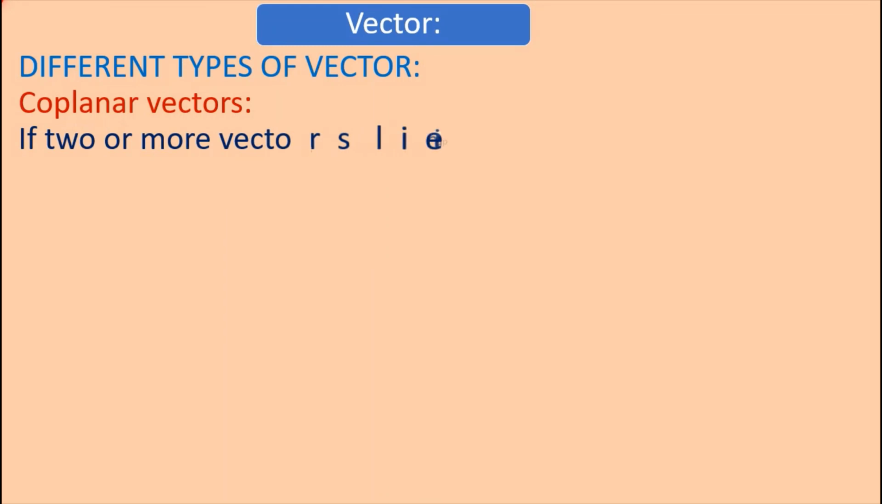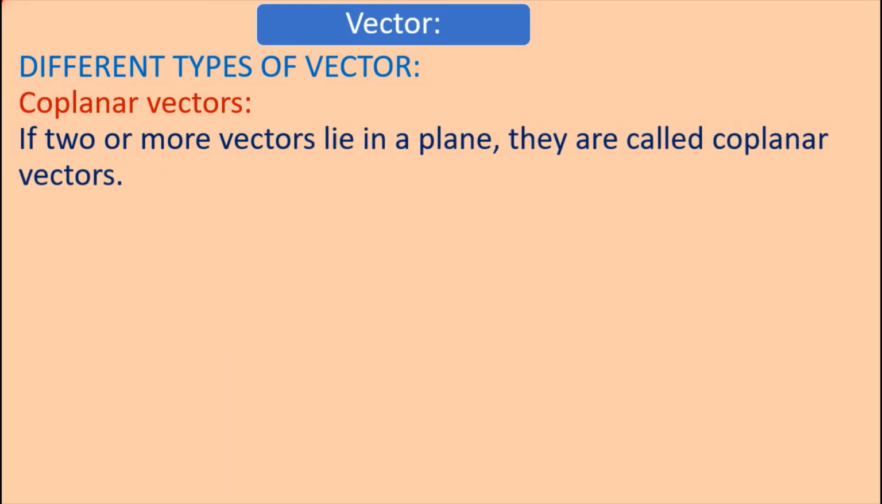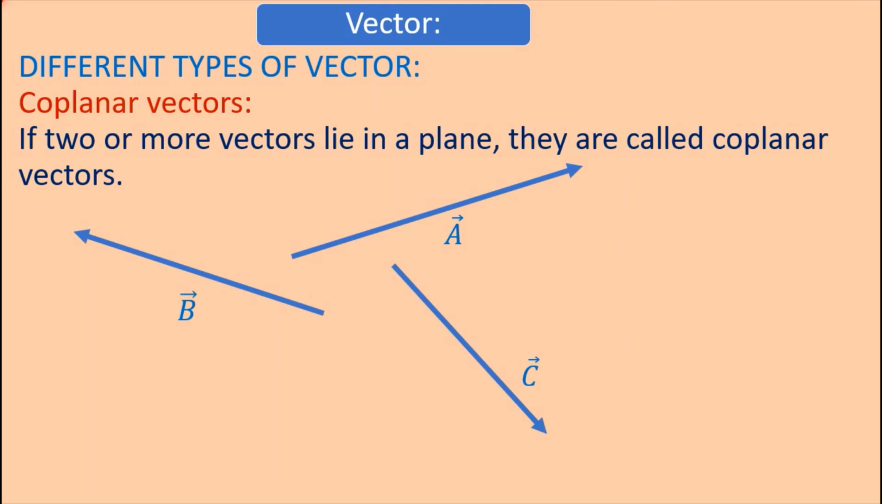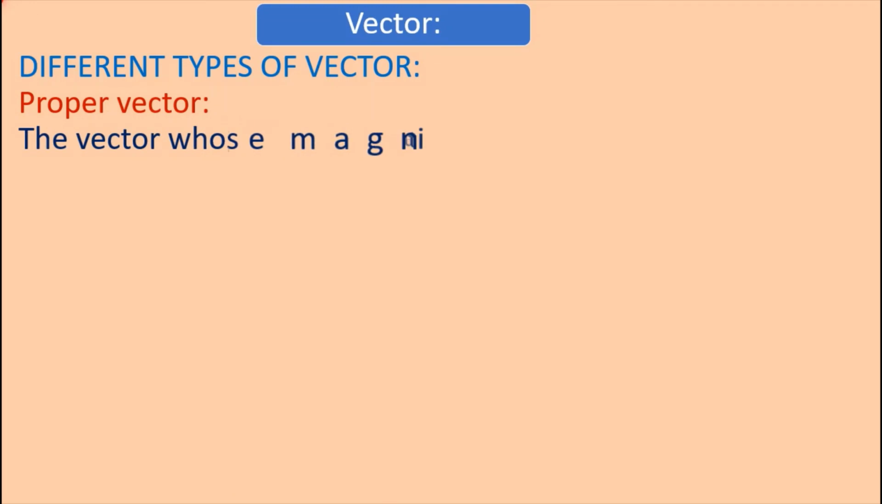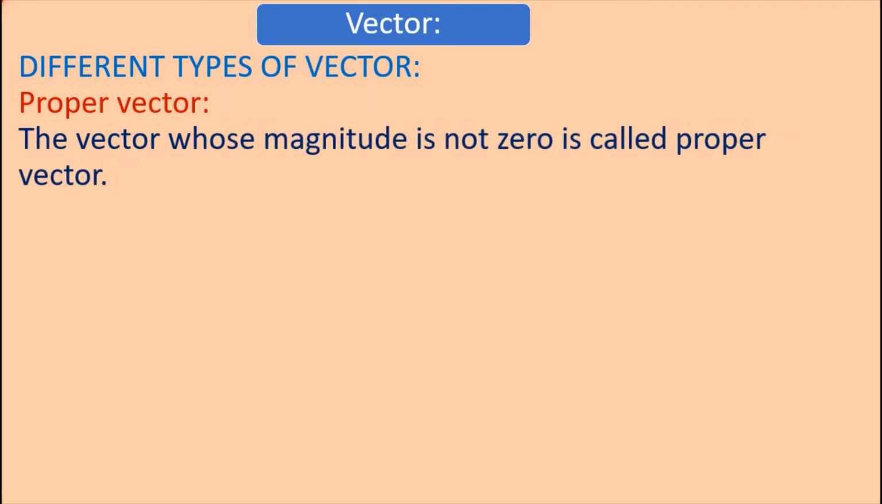Coplanar vectors. If two or more vectors lie in a plane, they are called coplanar vectors. Here A vector, B vector and C vector. These three vectors lie on the same plane, therefore these three vectors are known as coplanar vectors. Proper vector. The vector whose magnitude is not 0 is called proper vector. A is a proper vector if the magnitude of A is not equal to 0. Then the vector A is a proper vector.